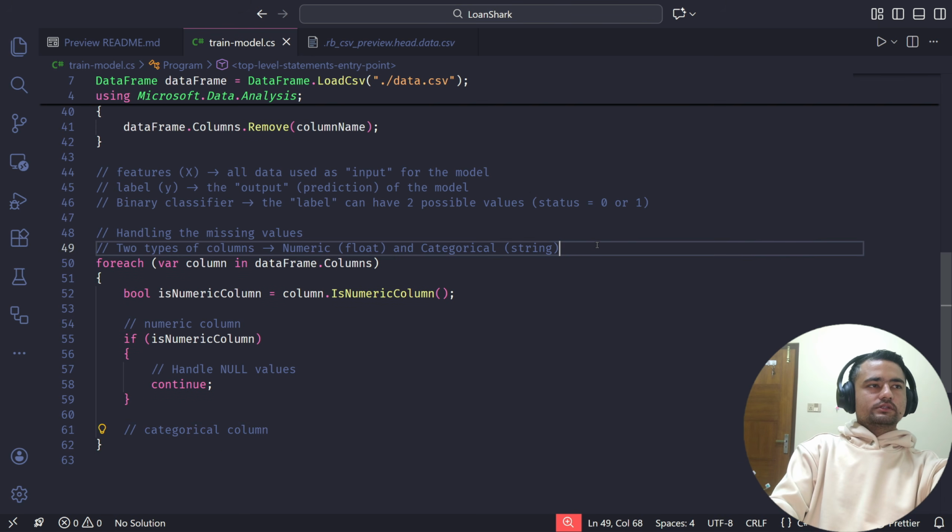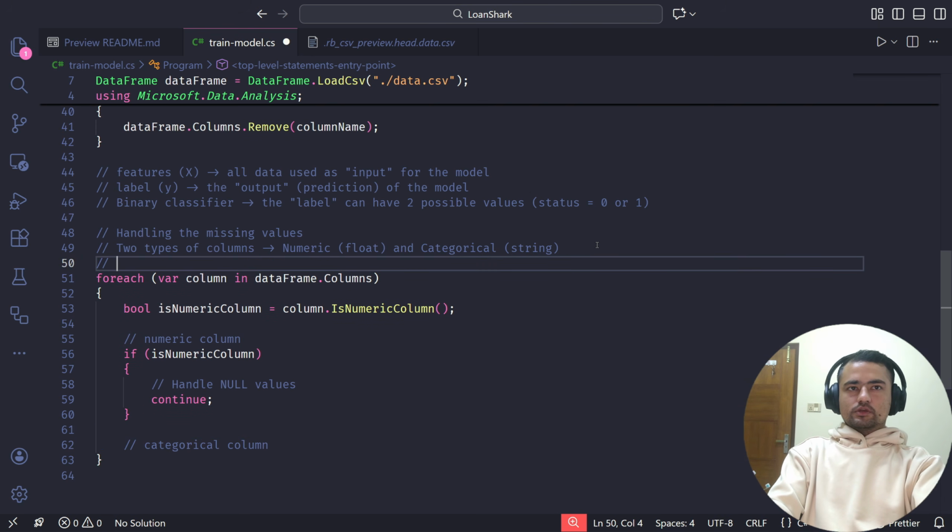Now, how do we handle these two types of columns? For the numeric columns, I will replace nulls with the mode of the column. Mode is just the value with the highest count in the data set.